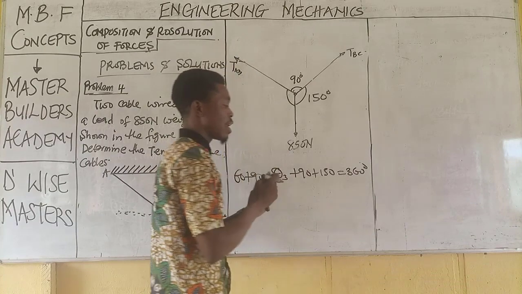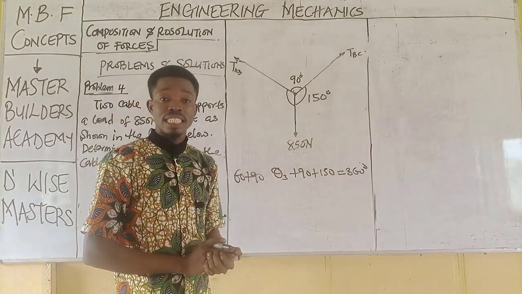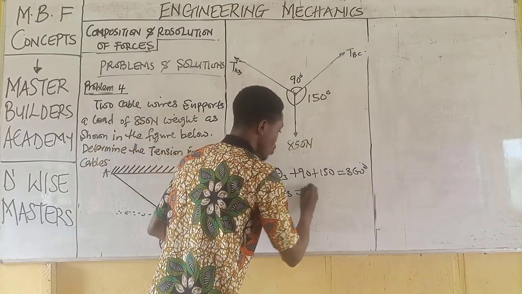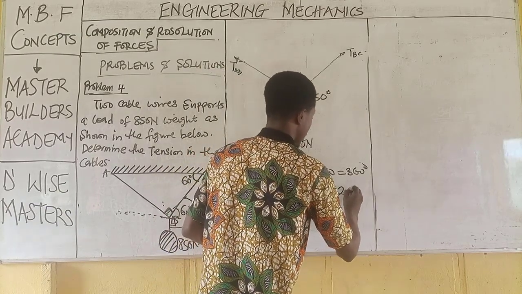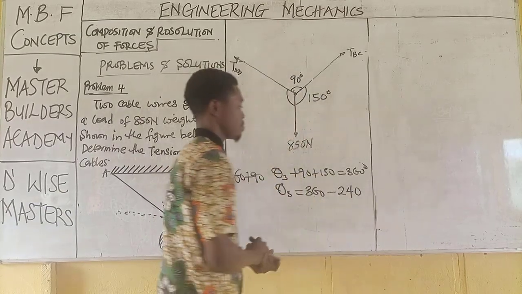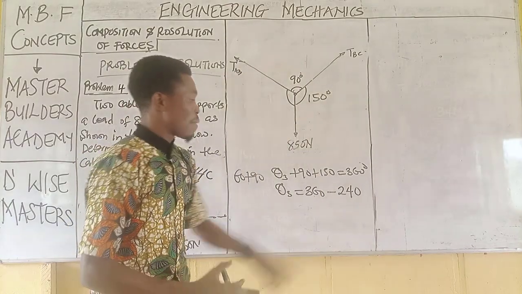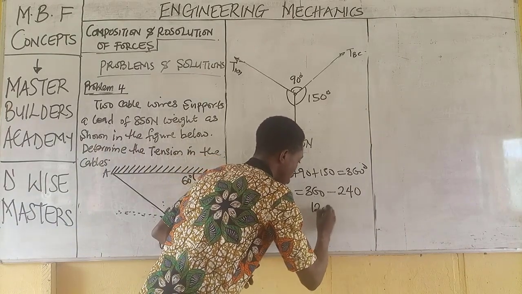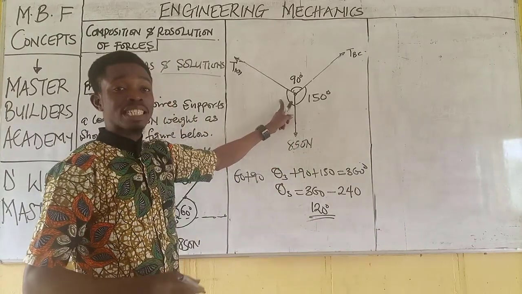This plus this would have given us 240. So theta 3 is equal to 360 minus 240. It's as simple as this. When I remove 240 from this, I have 120 degrees. That is the answer. So that would be the angle acting at this point.